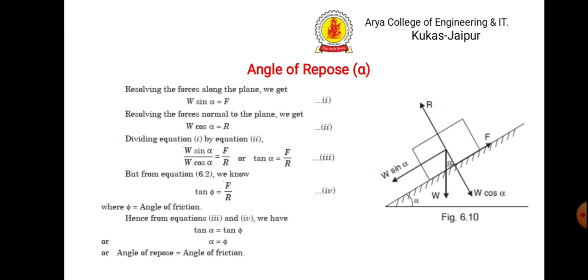So from equation 3 and equation 4, tan alpha equals tan phi, or alpha equals phi. It means the angle of repose is equal to the angle of friction.